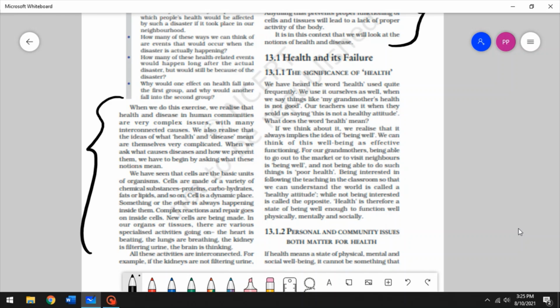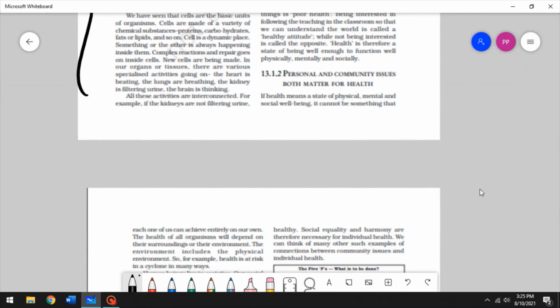Health, according to the World Health Organization, is a state of being physically, mentally, and socially fit, and having the absence of diseases. So just the absence of diseases doesn't make you healthy, and just being physically, mentally, and socially fit doesn't make you healthy, right? So it should be a combination of physically, mentally, and socially fit, as well as being free of diseases. All right, so that is health. There is an effect of personal and community issues on our overall health.